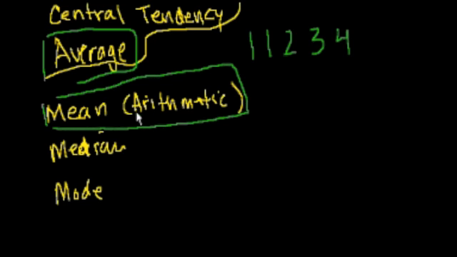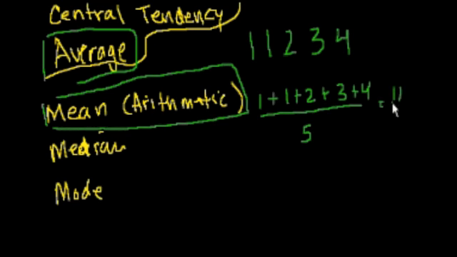So, the mean, or the arithmetic mean, is probably what you're most familiar with and when people talk about average. And that's essentially you add up all the numbers and you divide by how many numbers there are. So in this case, it would be 1 plus 1 plus 2 plus 3 plus 4, and you're going to divide by 1, 2, 3, 4, 5 numbers. And this is what? 1 plus 1 is 2. 2 plus 2 is 4. 4 plus 3 is 7. 7 plus 4 is 11. So this is equal to 11 over 5. That's 2 and 1/5.